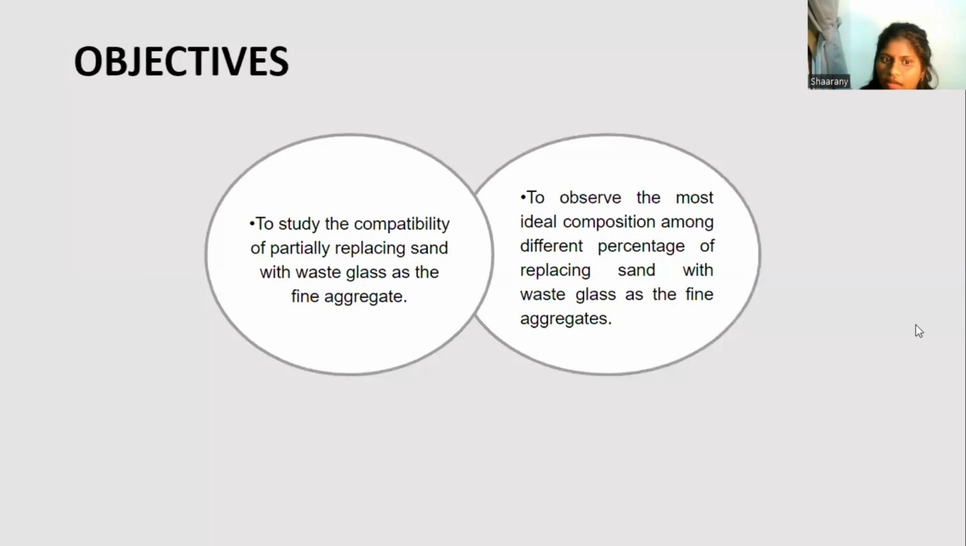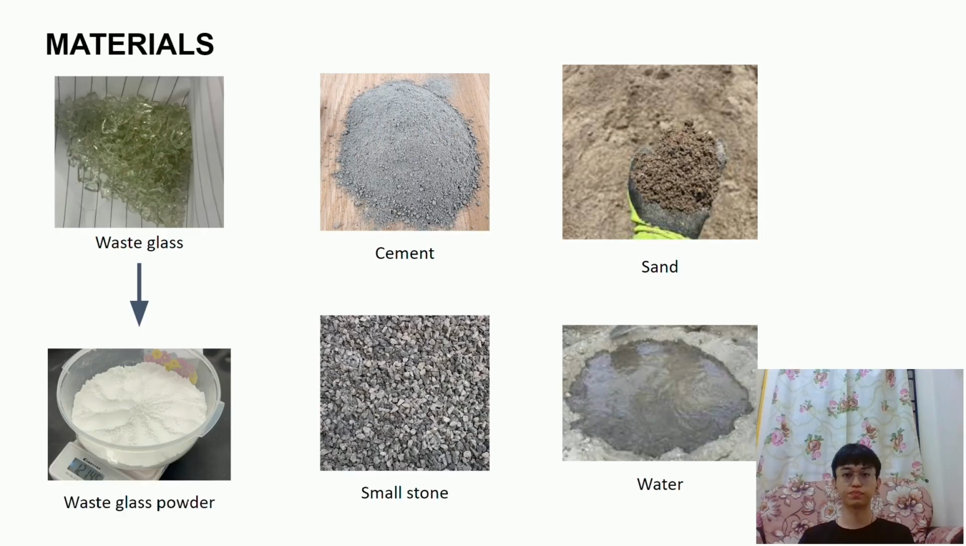Our objective for this research is to study the compatibility of partially replacing sand with waste glass as the fine aggregate. Our main purpose is to replace the sand with waste glass, so the waste glass can be put to use. Not only that, we want to observe the most ideal composition among different percentages of replacing sand with waste glass as the fine aggregates.